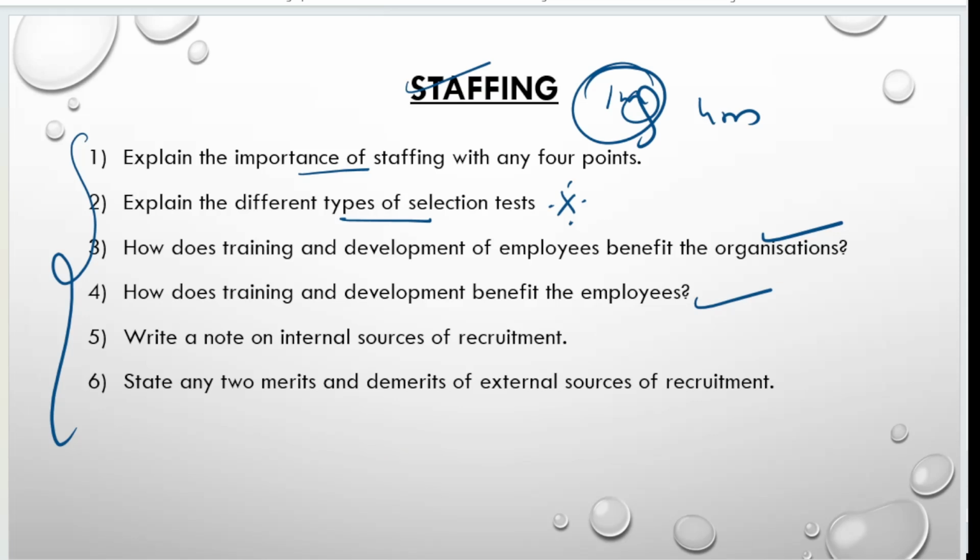So as you all know, when you are going to take up a job, first they will give you the training. If you are going to train the employees, what will be the benefit the organization will get, what will be the benefit the employees are going to get, and what are the internal sources of recruitment. If you are going to recruit the employees from inside your organization, you have to write the note upon internal sources, and also 2 merits and 2 demerits of external sources of recruitment. If you prepare for these questions, it will be more than enough in your staffing.